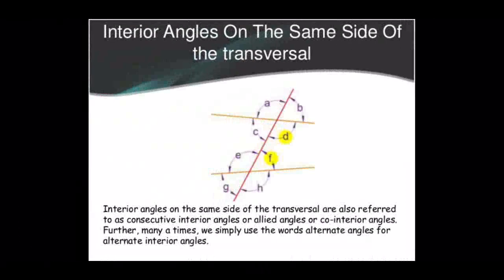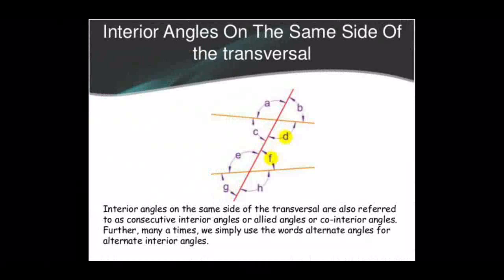Here, when two lines are intersected by another line, a transversal, a total of 8 angles are formed. When one line is intersected by a line, there are 4 angles; one more line means 4 plus 4, total 8 angles. Here F and D are marked. These two angles are on the same side of the transversal.